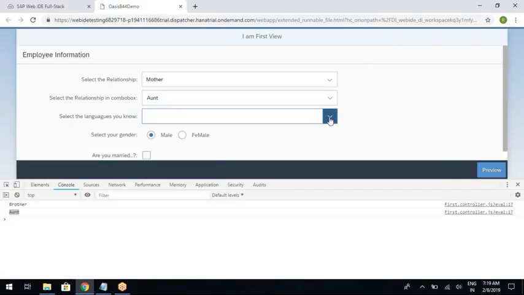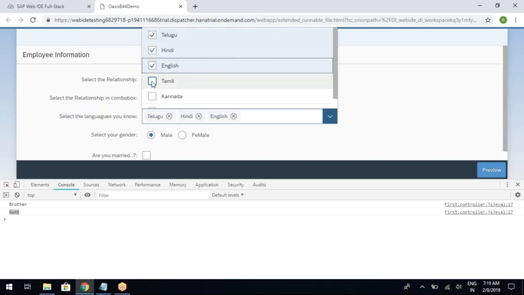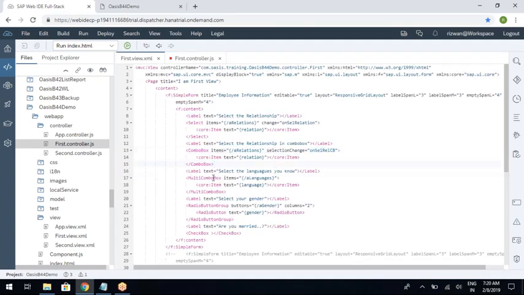Now let us see for the multi combo box. For multi combo box, it will return all the selected values because I can select multiple values. All these multiple values will be returned in an array and you need to loop over the array. So let us see how we can read for the multi combo box. So this is the multi combo box. Here the event is selection finish.